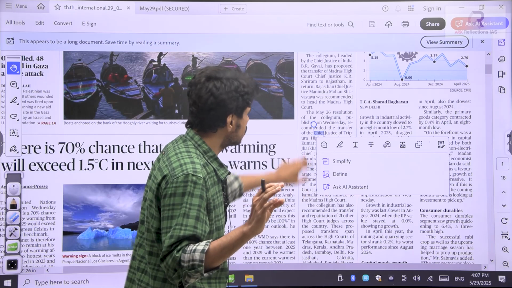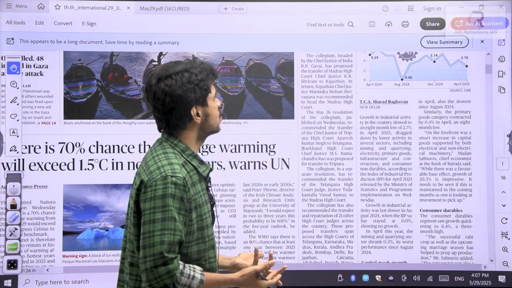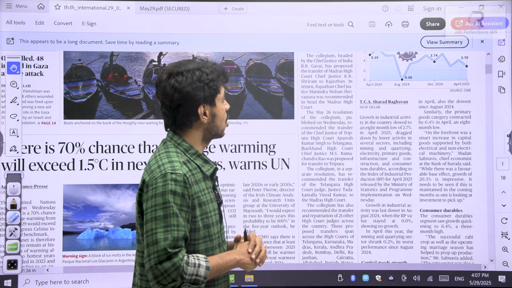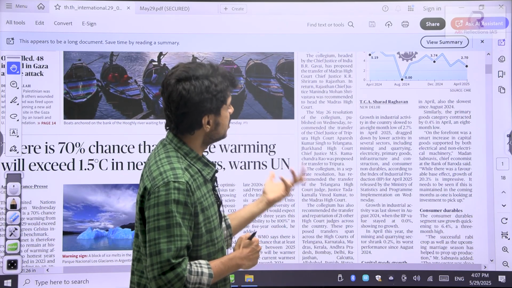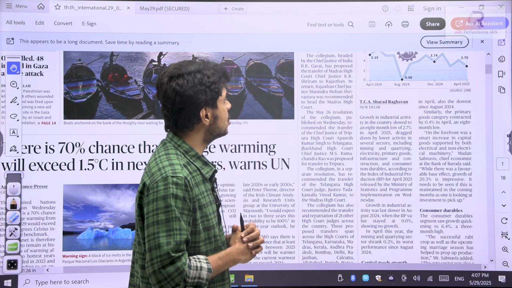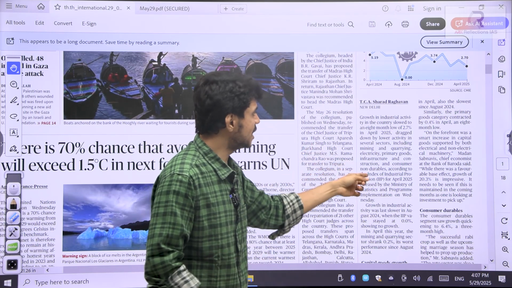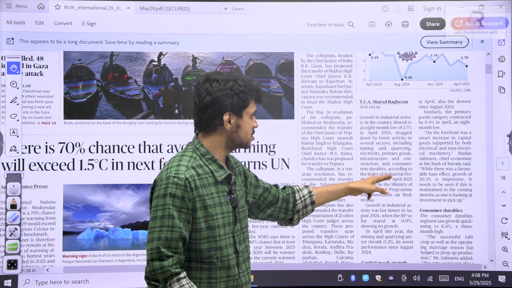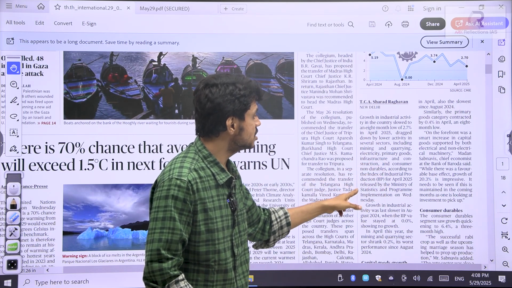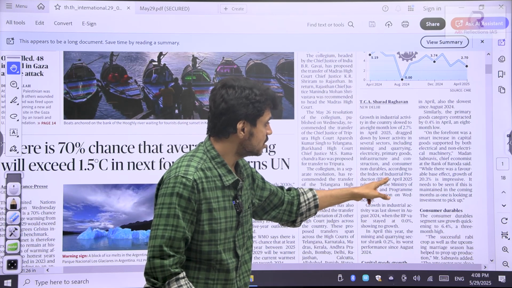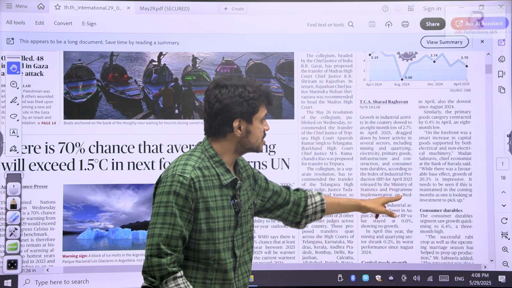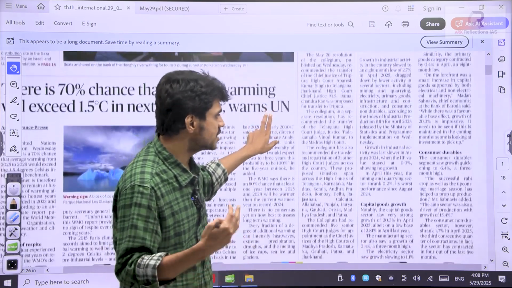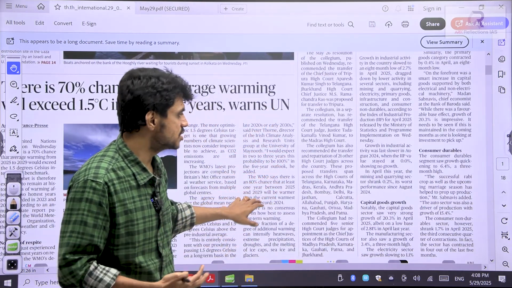Okay. So even now if you read the article, it will be easy for you to understand. Growth in industrial activity in the country slowed to an 8-month low of 2.7% in April 2025, dragged down by lower activity, including in mining, quarrying, electricity, primary goods, infrastructure and construction goods, and non-durables, according to the Index of Industrial Production released by the Ministry of Statistics and Programme Implementation on Wednesday. Okay. So now things are getting easy for you and you are able to understand these things.